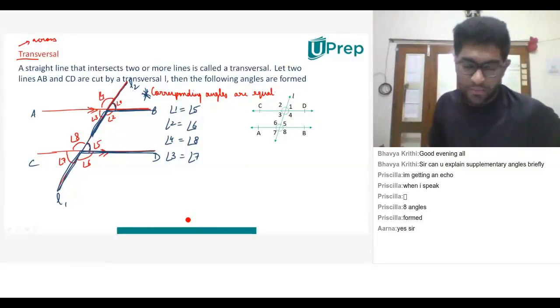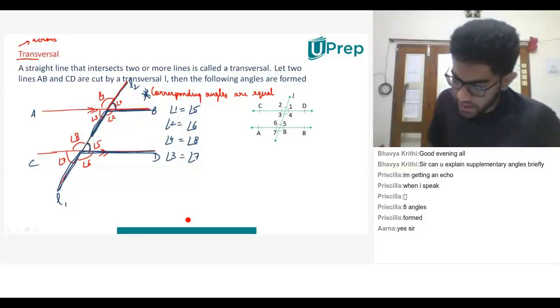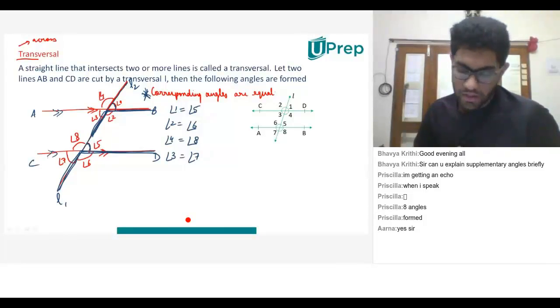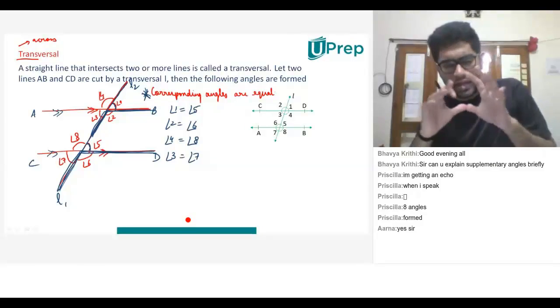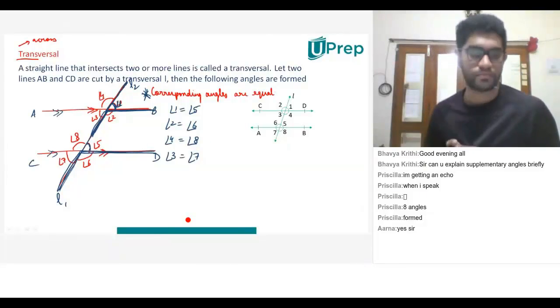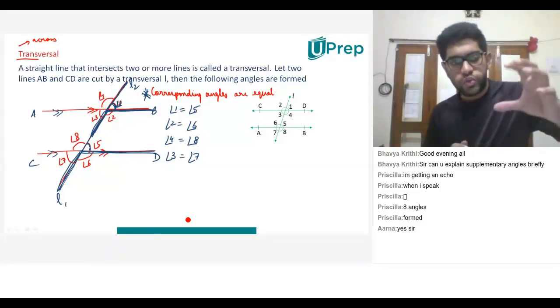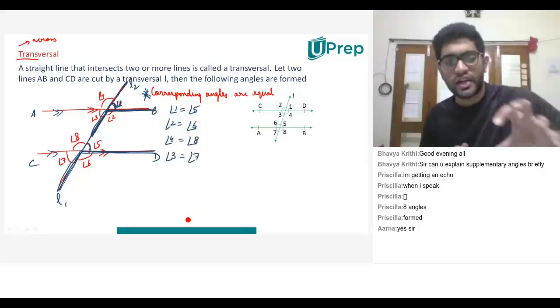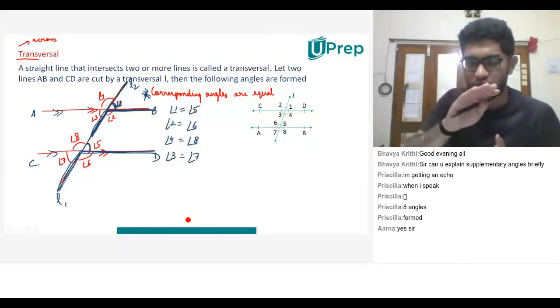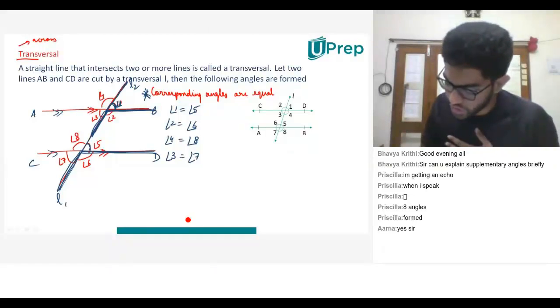So let me take the first example. All the others will be clear. AB and CD are parallel lines, Arna. You understand what parallel lines are, right? They are being cut by a common line which is called the transversal, that is L1, L2. Now, forget the entire diagram. Just focus on L1, angle 1. Which other angle in this entire diagram looks similar to angle 1? Something that is on the same parallel. Angle 5. Exactly, and it is on the common transversal.